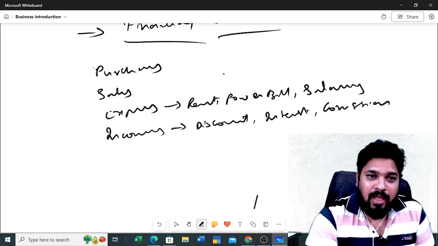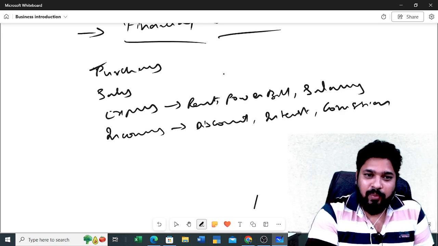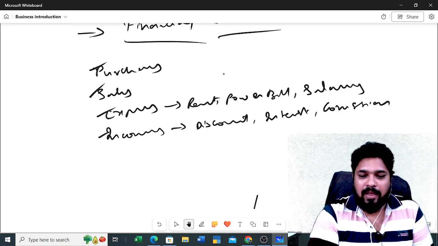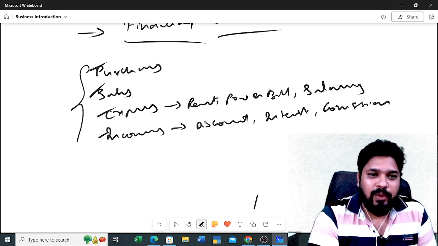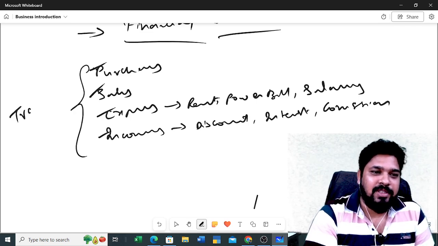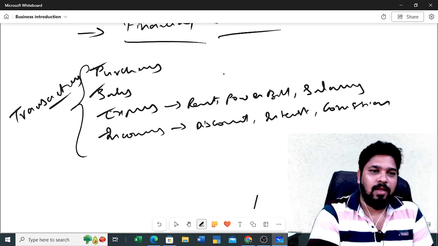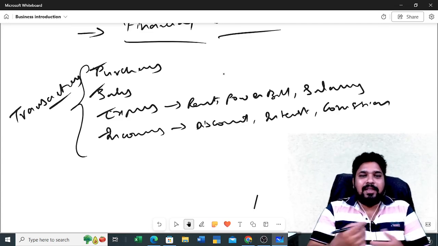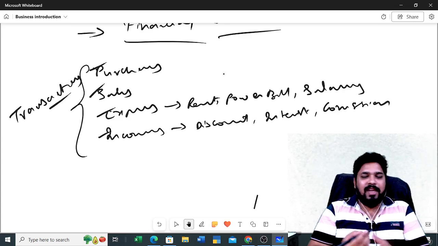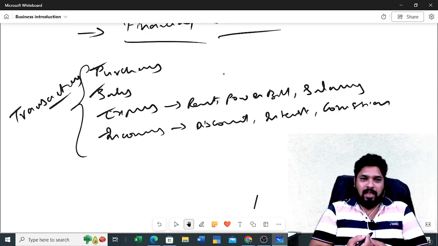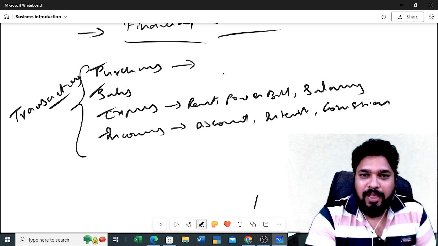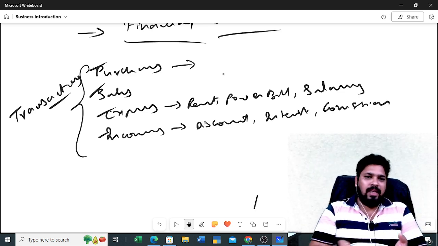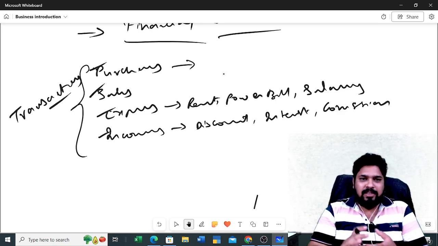So we do purchases, we do sales, we incur some expenses, we receive some incomes. All these things we call transactions in the business. We need to record these transactions in a particular process. For purchases, we note the list of purchases in a book.